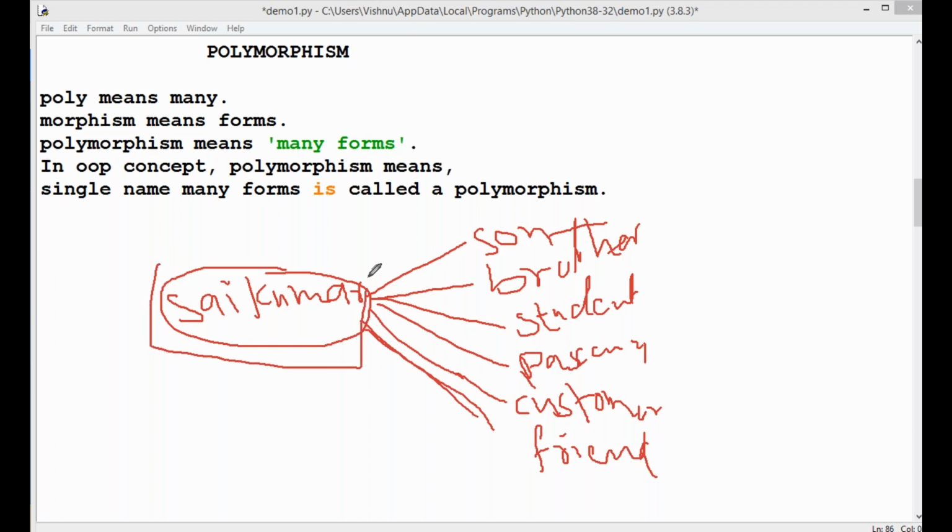Single name, Sai Kumar is a single name, but with many forms. Single name, many forms, the concept is called polymorphism.